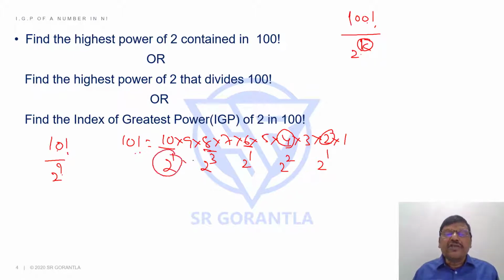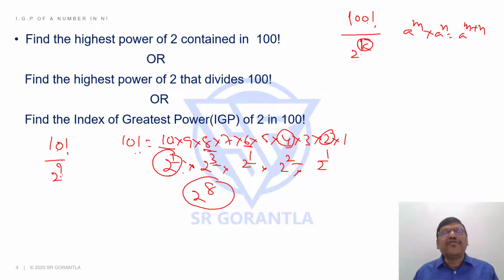So what is the power of 2 here? When the base is the same, you have to add the powers, right? In one of the earlier videos we did, a power m into a power n is a power m plus n. You know that, students. So 1 plus 2 is 3, plus 1 is 4, plus 3 is 7, plus 1 is 8. So 2 power 8. The highest power of 2 that divides 10 factorial is 8. If I had asked 10 factorial instead of 100 factorial, my answer would have been 8.